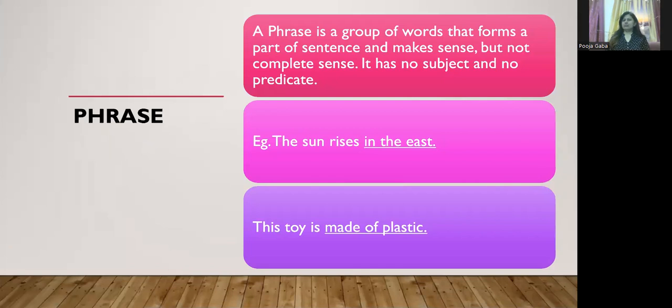A phrase is a group of words that forms a part of a sentence and makes sense, but not a complete sense. Like, see the example first. The sun rises in the east. Now, here the underlined words in the east is a phrase. As you can see, it is a group of words. There are certain words which have a meaning but not a complete meaning, as they cannot be used independently.